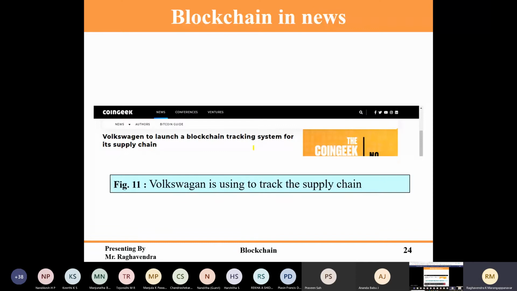Again, it is launching its blockchain tracking system for its supply chain. Supply chain is nothing but each part getting ready, and for each part there will be one number, a catalog number. That number will be stored inside a blockchain. So they are not only securing the data, it's also an easy tracking system.